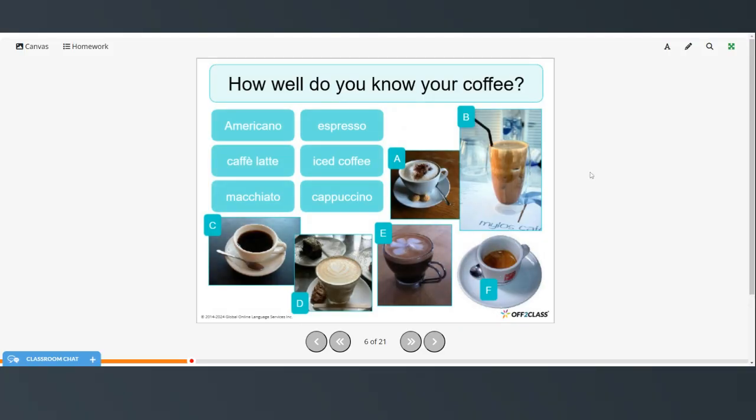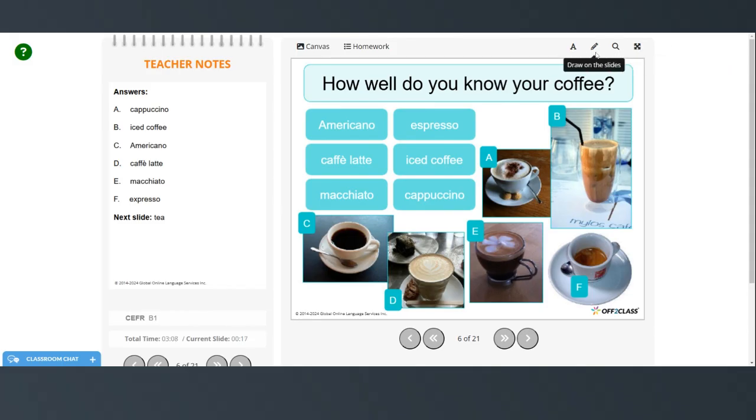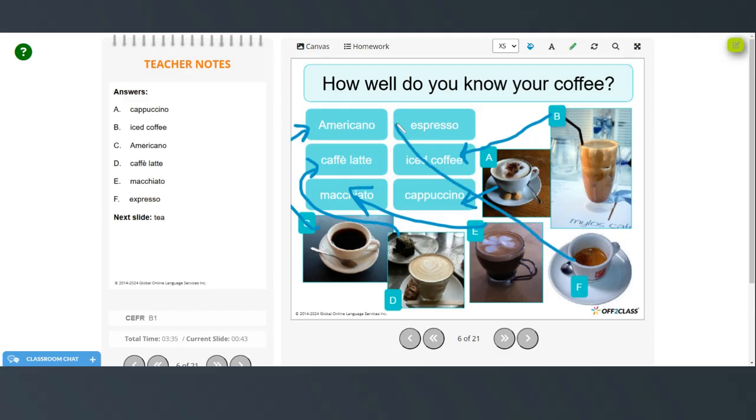Okay, so how well do you know your coffee? See if you can match these words with the different kinds of coffee. Take a few minutes to do that on your own, and then we'll check the answers. Okay, so A is a cappuccino. B is an iced coffee. C is an Americano. D is a cafe latte. E is a macchiato. And F is an espresso.